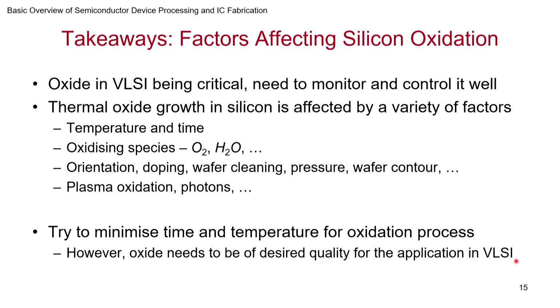And interestingly, over the decades, the operating temperatures, which used to easily go to 1000 degrees, 1100 degrees and more, have lowered and come down to around 700, 800 degrees, typical temperatures of oxidation. Part of the reason is also you are requiring thinner oxides. However, oxides need to be of desired quality for application in VLSI. So you should make sure the oxide that you are growing by whichever method is good enough for what you want. Otherwise, it will be of not much use to you. Okay, so this is about the various factors that affect the growth of oxide.